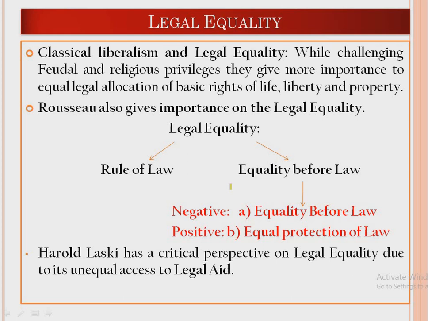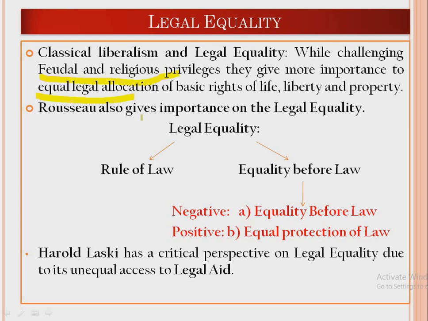While criticizing the feudal design or religious privileges in the world, classical liberalism gave importance to equal legal allocations.